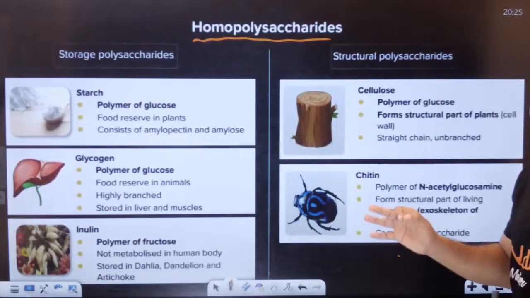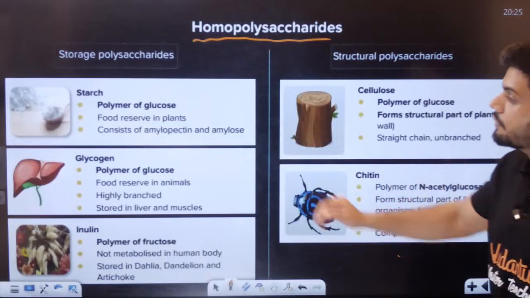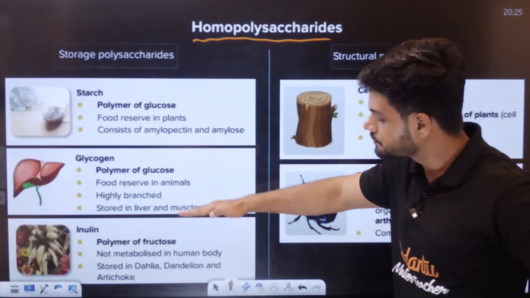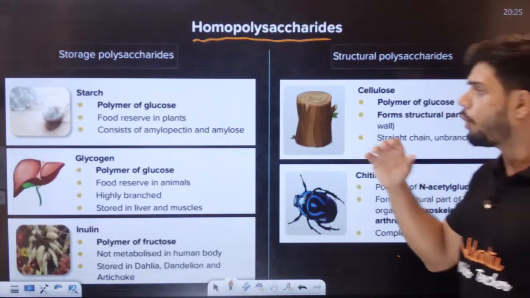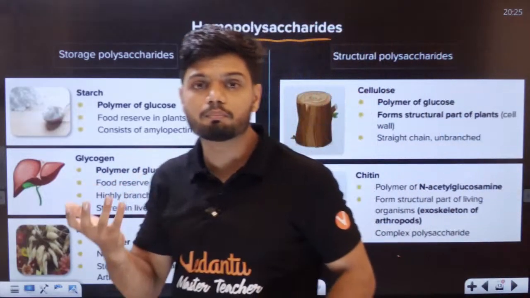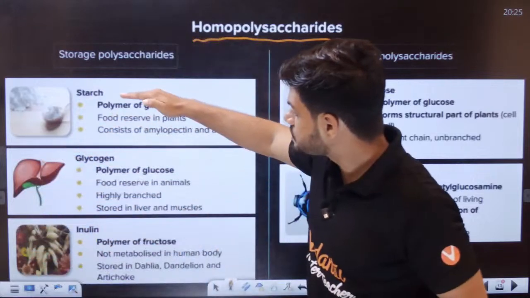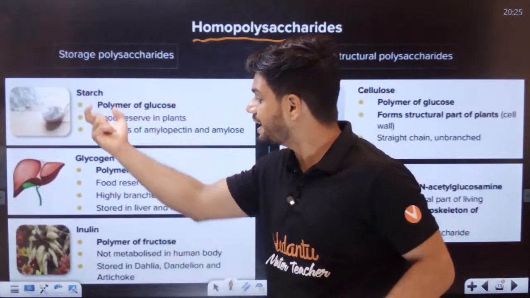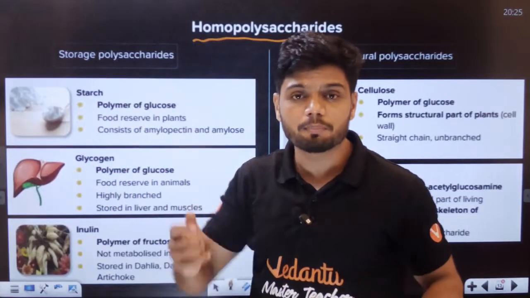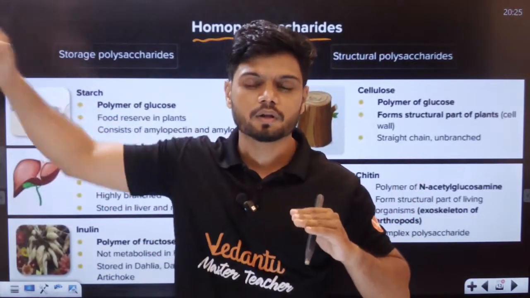Examples of homopolysaccharides here: we have starch, glycogen, inulin, cellulose, chitin. Now, what are they made up of? What is the monomer here? In the case of starch and glycogen, the monomer is glucose. Both starch and glycogen are made up of a long chain of glucose.